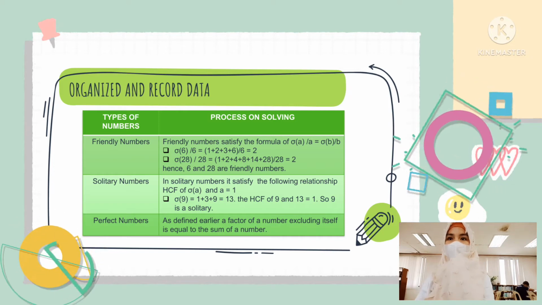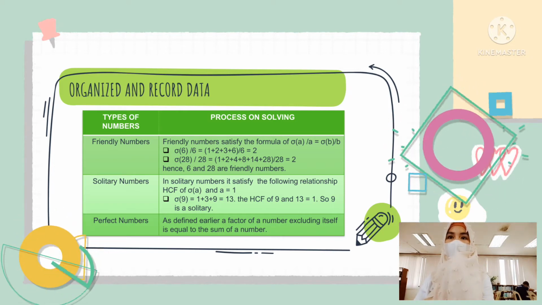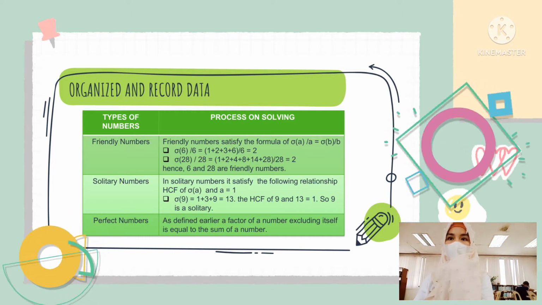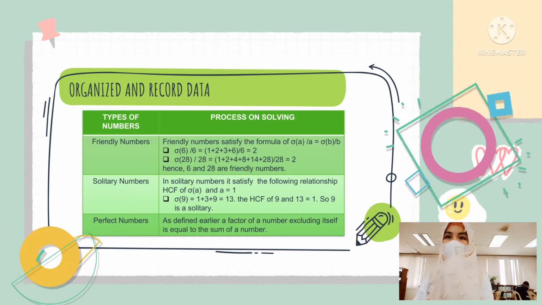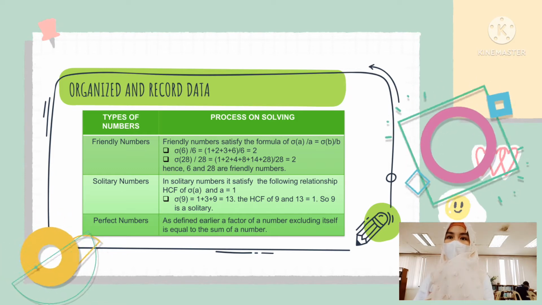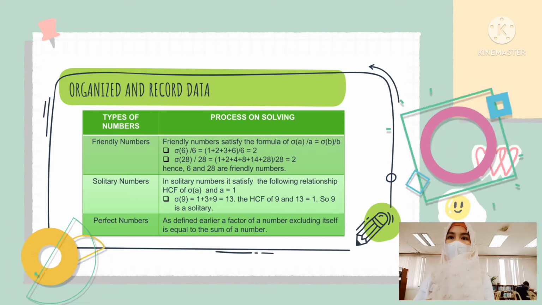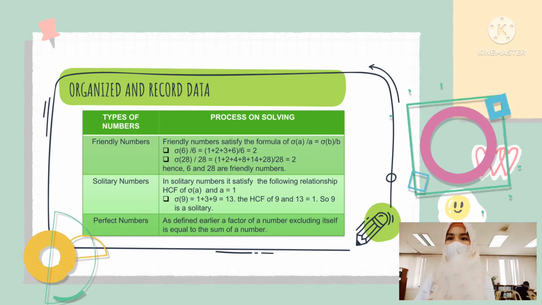Next is solitary numbers. Solitary numbers satisfy the following relationship: the highest common factor of σ(A) and A is equal to 1. For example, for 9, the factors are 1 plus 3 plus 9, which equals 13. The highest common factor of 9 and 13 is equal to 1. So 9 is solitary.